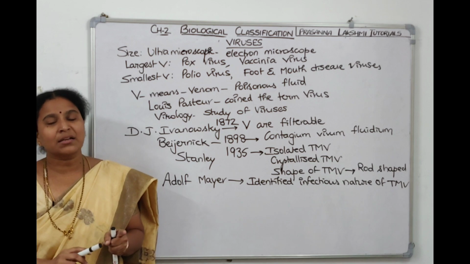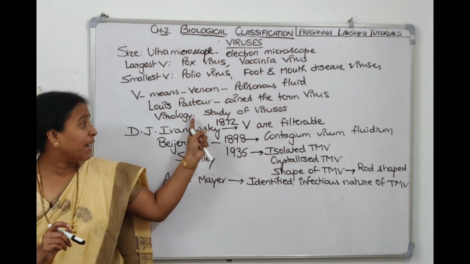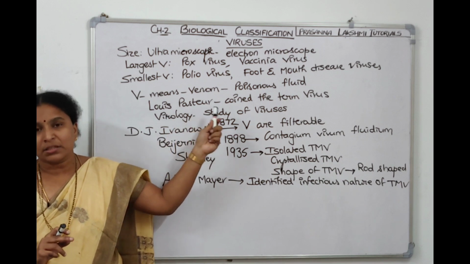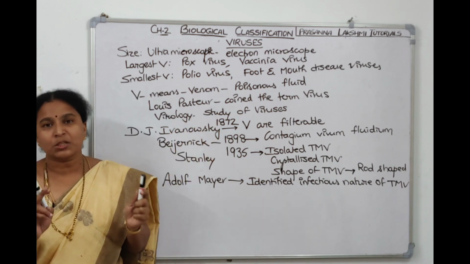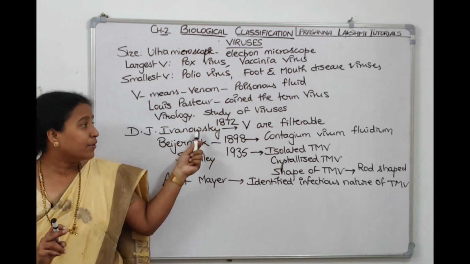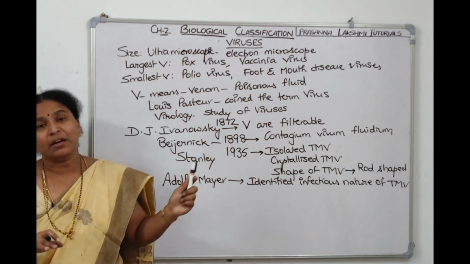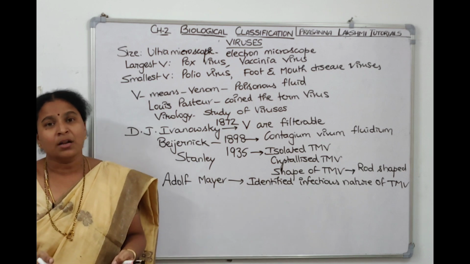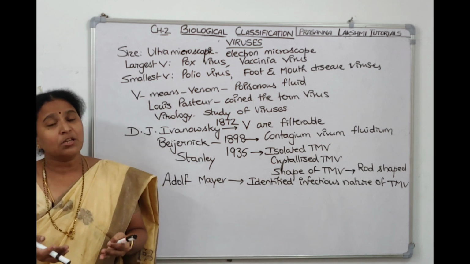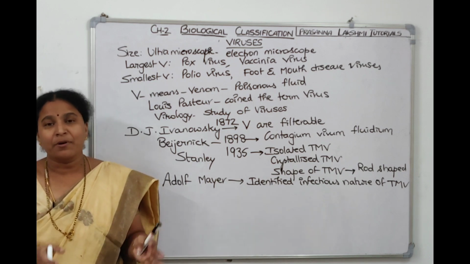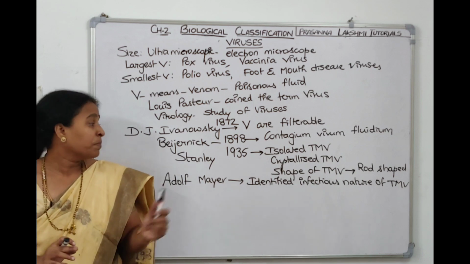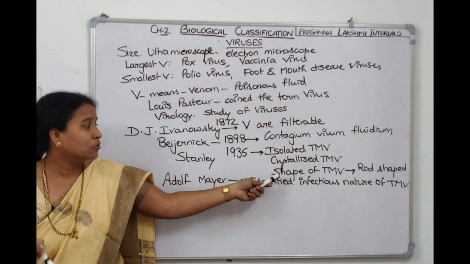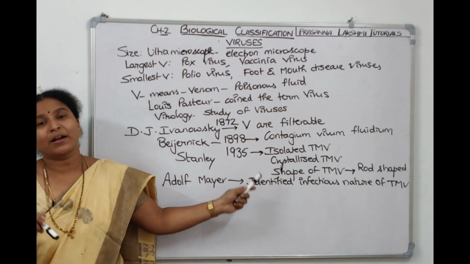Now, who coined the term virus? The word virus was coined by Louis Pasteur. The meaning of virus is venom or poisonous fluid. Then came Ivanovsky. He told that viruses are filterable. He passed it through bacterial filters and the virus came down because they are very small. Then came Beijerinck, who used the phrase contagium vivum fluidum. The fluid is contagious, he told. Then came Stanley. He isolated tobacco mosaic virus, crystallized it, and told the shape of the tobacco mosaic virus.